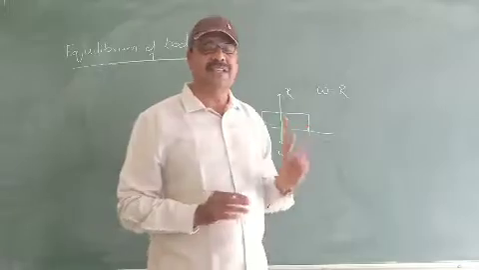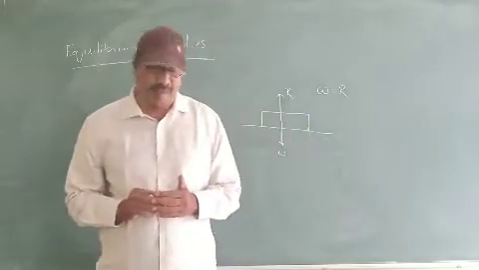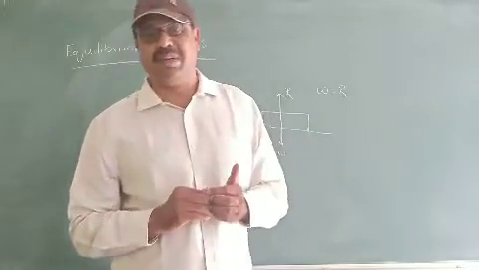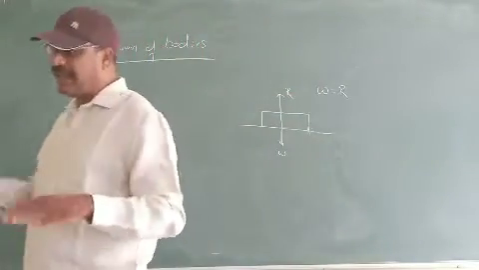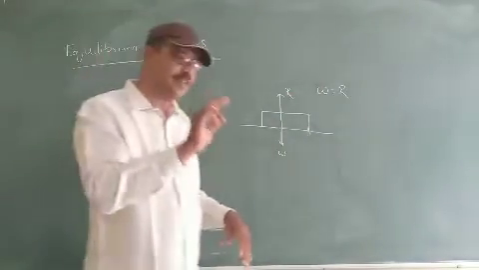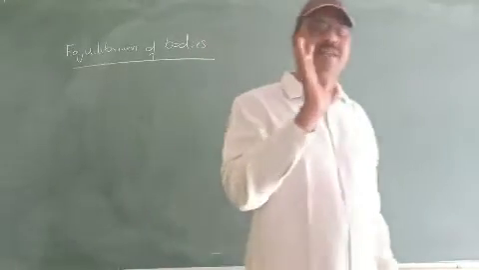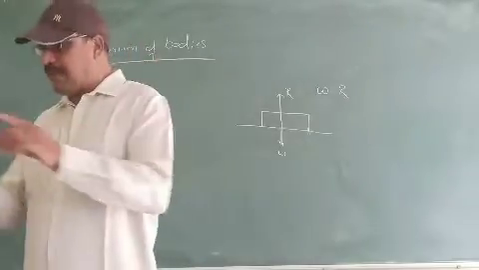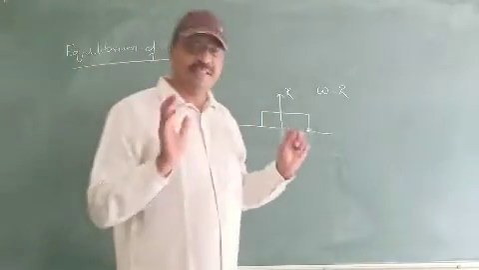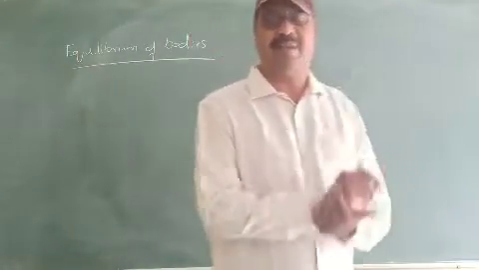So this is the equilibrium of bodies. So what is the equilibrium of bodies? Whenever two or more forces are acting on the body and the net effect of these forces is equal to 0, we say that the body is in equilibrium. The equilibrium of bodies can be broadly classified into two: static equilibrium and dynamic equilibrium.